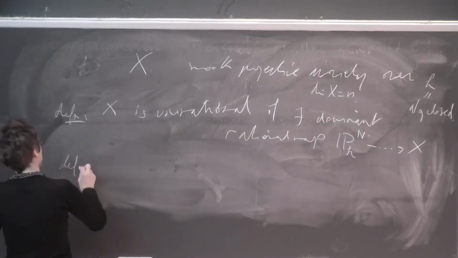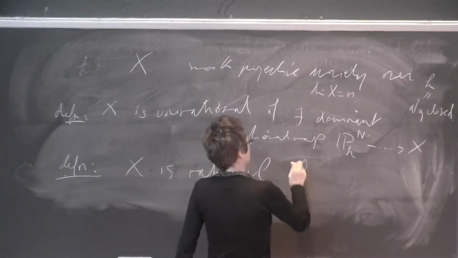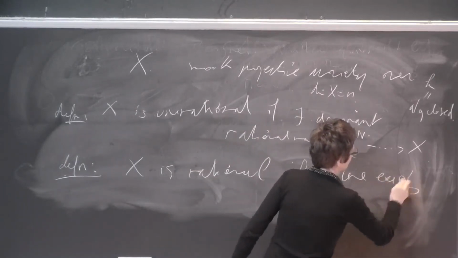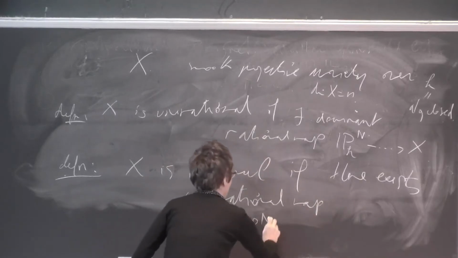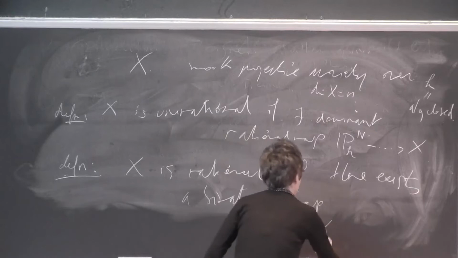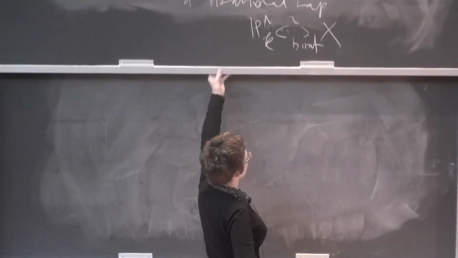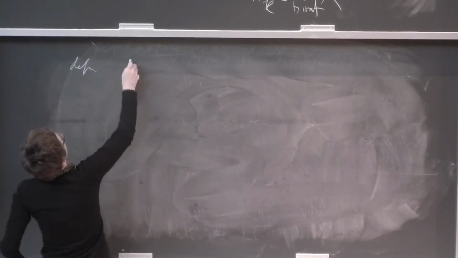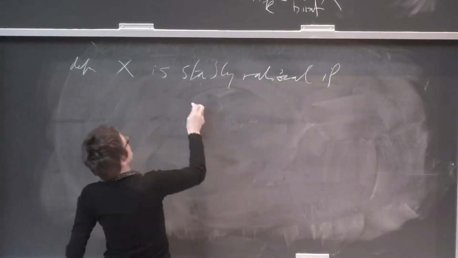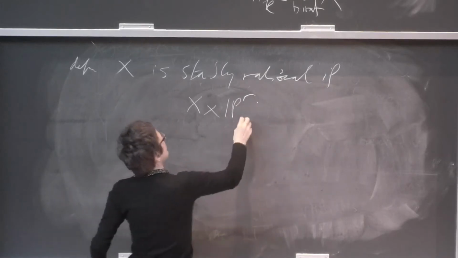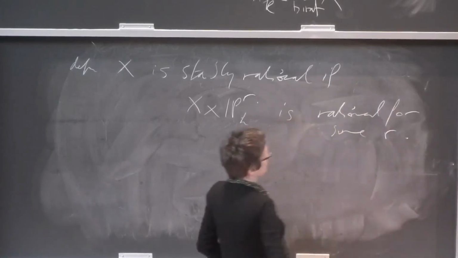And then the other important definition is that X is rational if there exists a birational map between P^n and X. And the last definition is that X is stably rational if X × P^r is rational for some integer r.